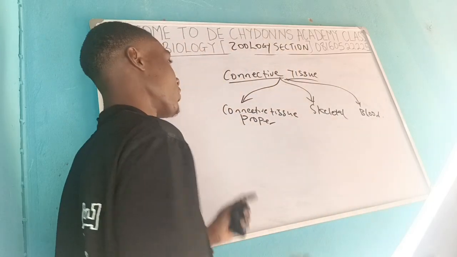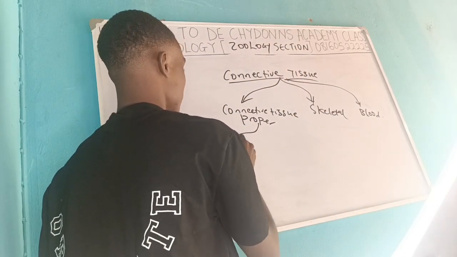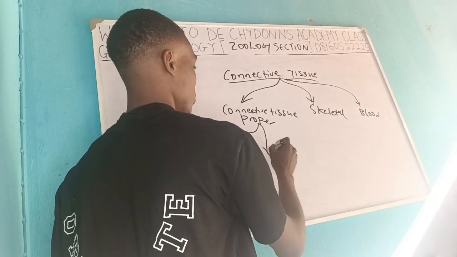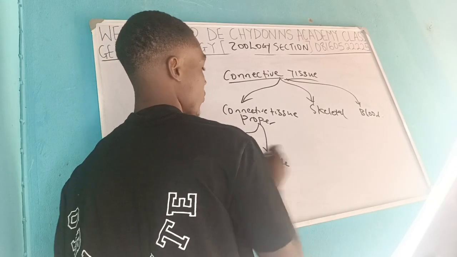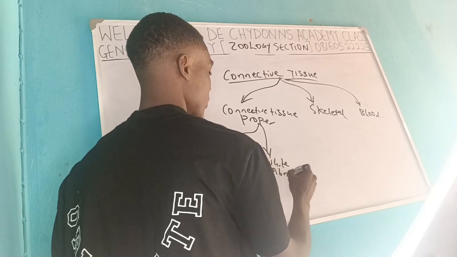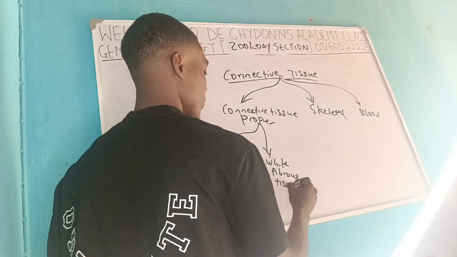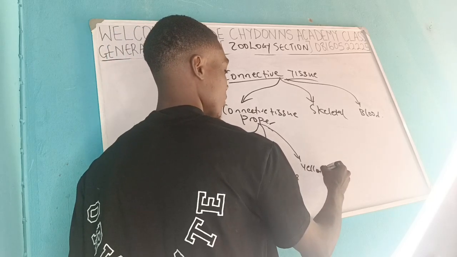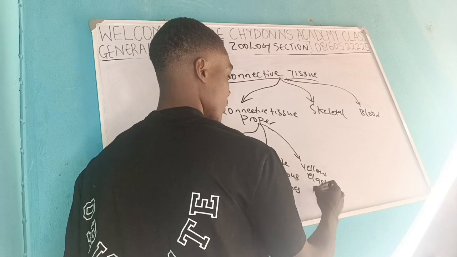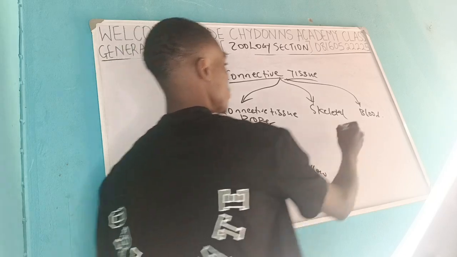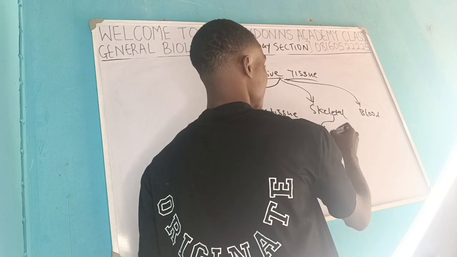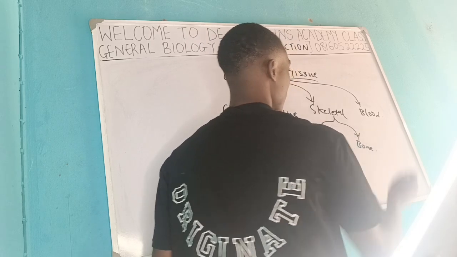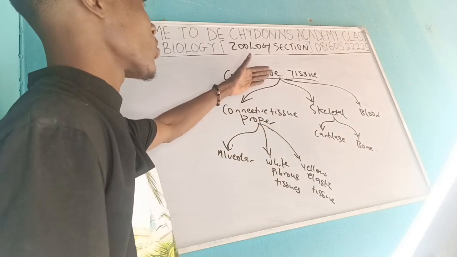Under connective tissue proper, we have the alveolar connective tissue, the white fibrous tissue, and the yellow elastic tissue. Under the skeleton, we have the cartilage and the bone. All right, so these are the subdivisions under connective tissue.